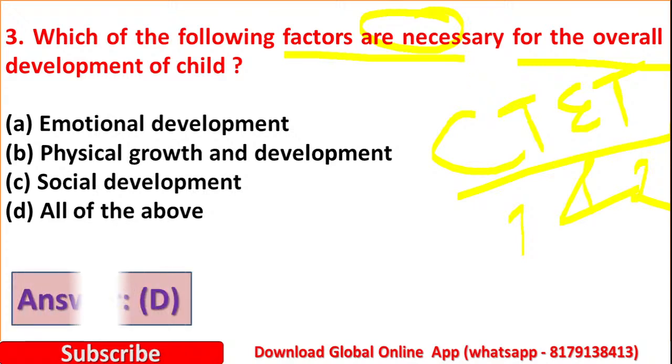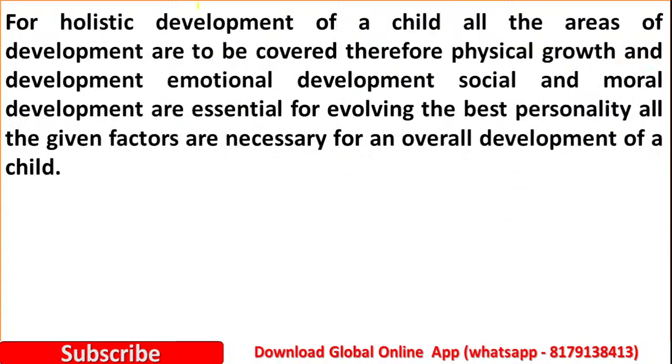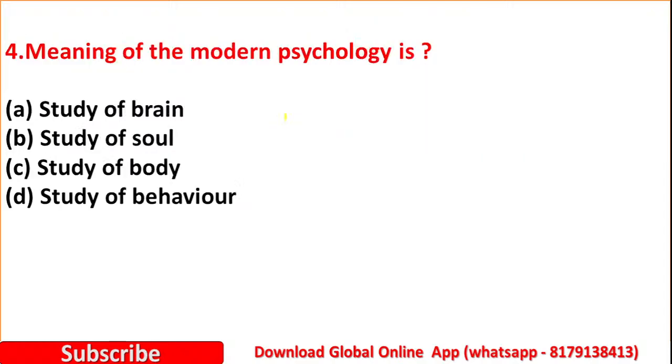So here the right answer is option D, all of the above. Yes, emotional development, physical development, then social development, all these are necessary for overall development. So for overall development of a child, all the areas of development are necessary. It may be social, physical, moral, etc.